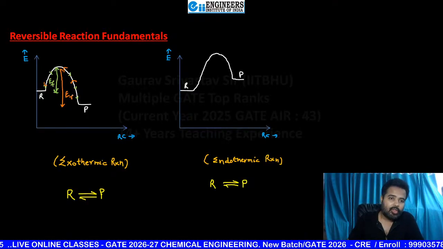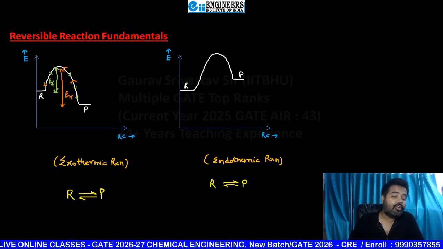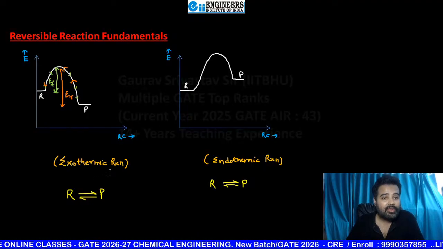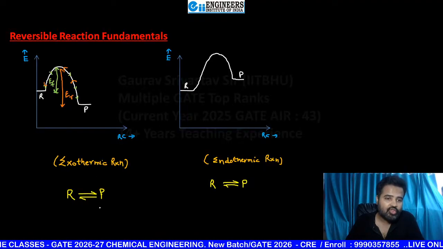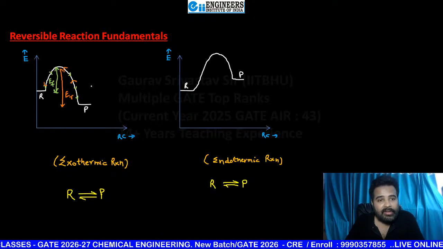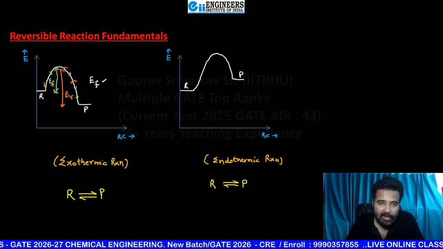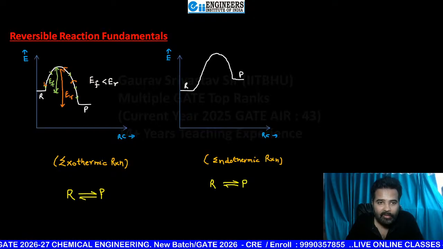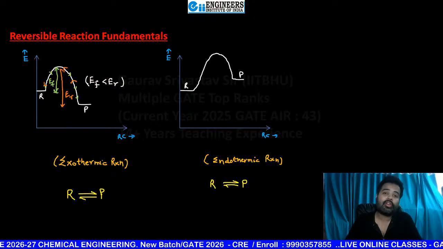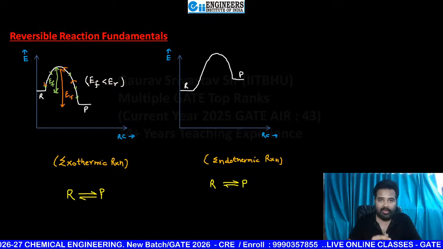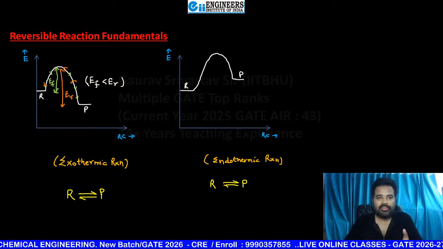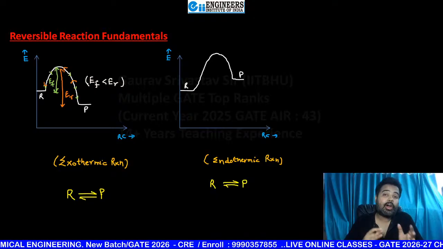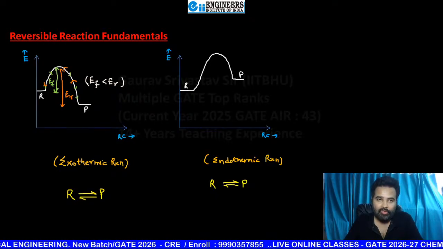So my dear students, clearly you can see for an exothermic reaction that EF is clearly less than ER. One more statement you got: for an exothermic reaction, the backward activation energy value is more than the forward reaction activation energy value.